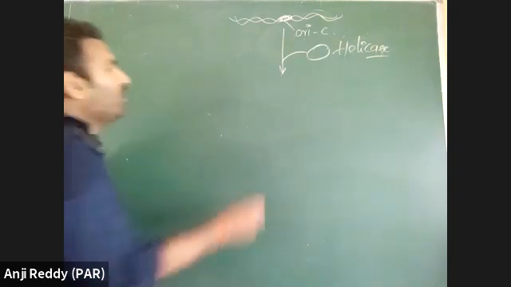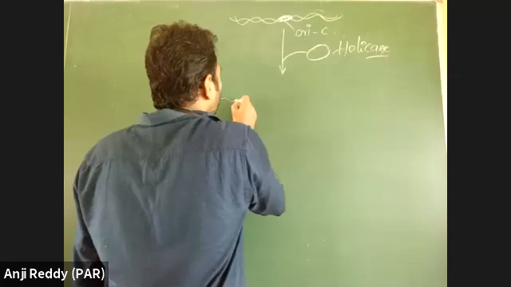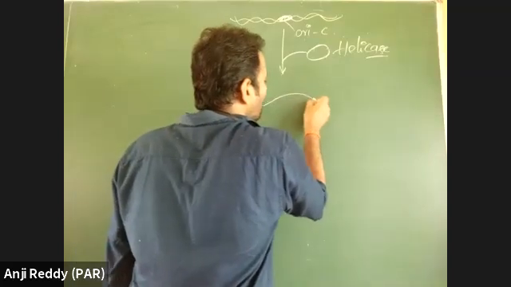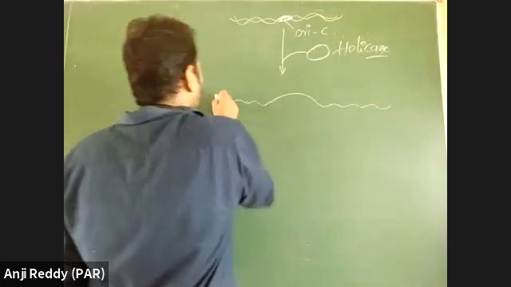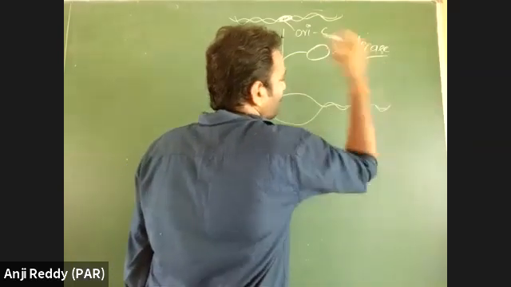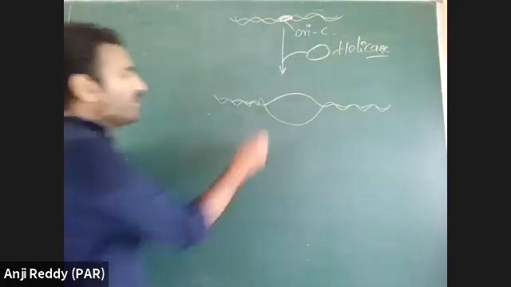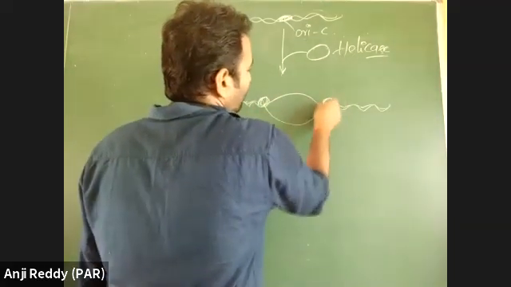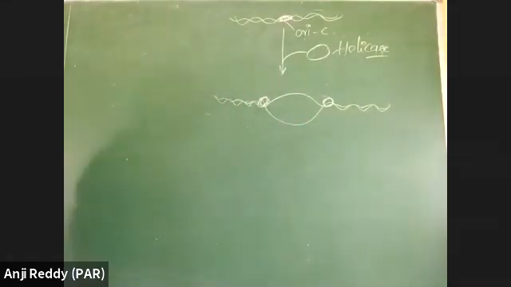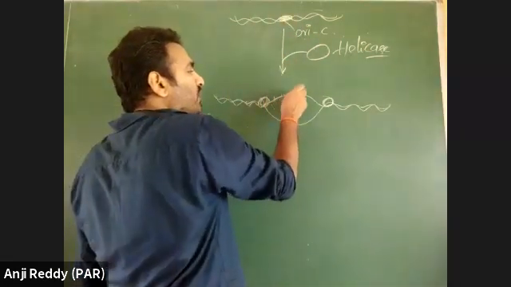See what happens here. Helicase enzyme will break double-stranded DNA into single-stranded sequences at the origin of replication. Helicase enzyme will be there at the origin of replication. The double-stranded DNA present here at the origin of replication is opened into single strands.